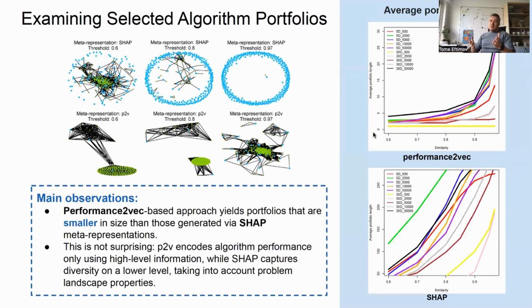Here you can see some insights about how the portfolios are generated with the different meta representations we investigated. We can see that the performance2vec-based approach gives portfolios which are smaller in size than those generated via Shapley meta representation. But this was an expected outcome. Why? Because performance2vec encodes algorithm performance only using high-level information, while Shapley captures diversity on a lower level, taking into account problem landscape characteristics. So performance2vec favors smaller portfolios, while Shapley meta representations have much larger portfolios from which we can select.